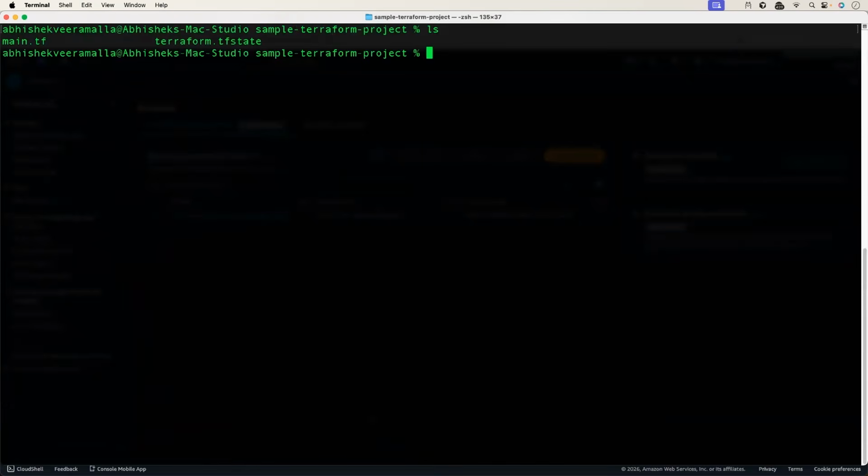Don't worry, you can have the Terraform state file anywhere. You don't have to have it here. In the application that we created, we can provide the location of the Terraform state file. If it is local, it picks up from the local. Let's say you have it in the remote backend or you have it secured somewhere. The project is capable of reading your state file.